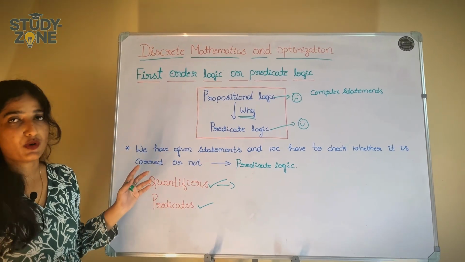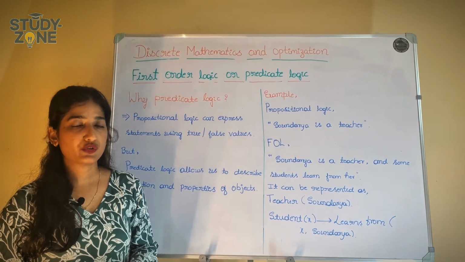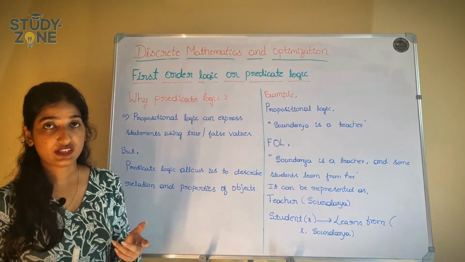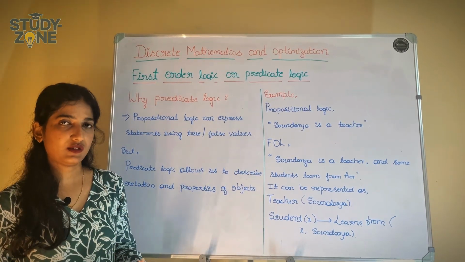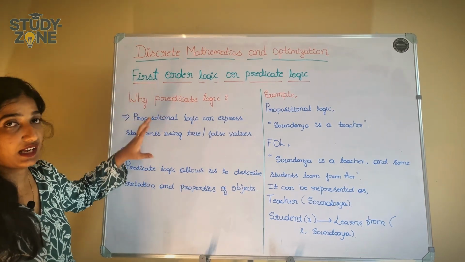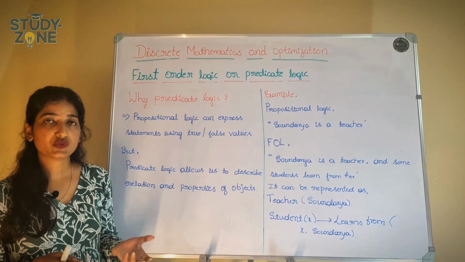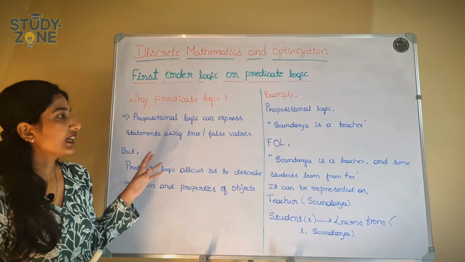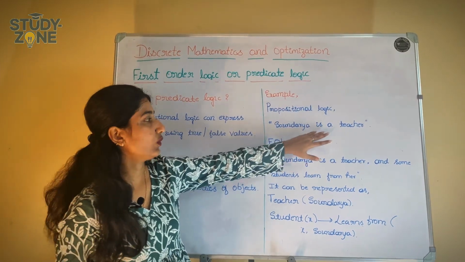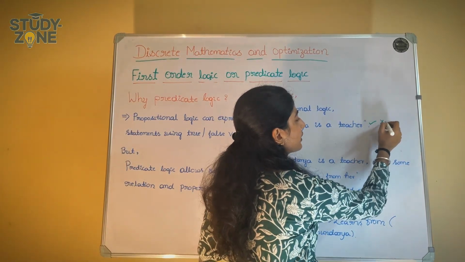Let us go through some examples. Before going to the examples of predicate logic, let us completely clarify why predicate logic. We have propositional logic, why predicate logic? I have already explained this, but to get more clarity, I am explaining it again. Propositional logic can express statements using true or false values, which means it can express statements like, look here, a propositional logic telling that Soundarya is a teacher. Whether it can be true or false, right?